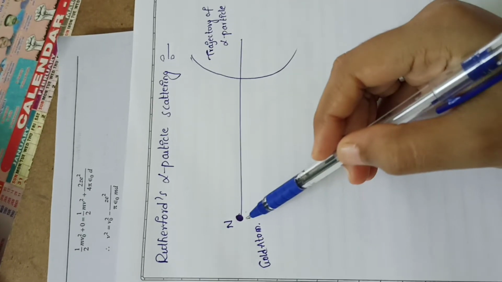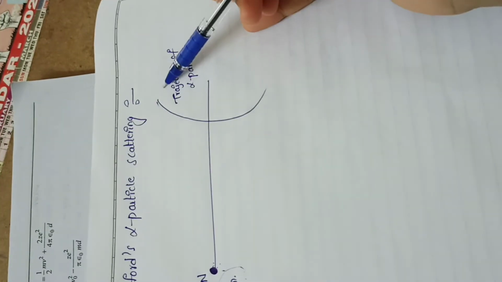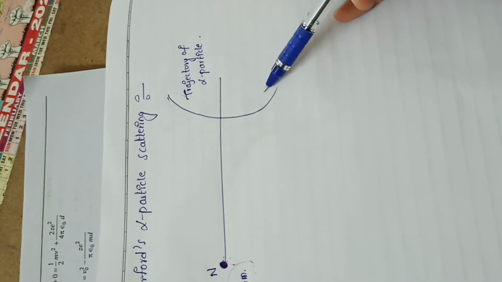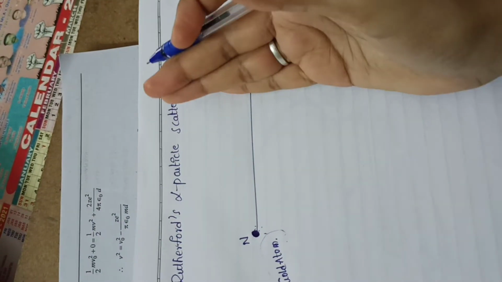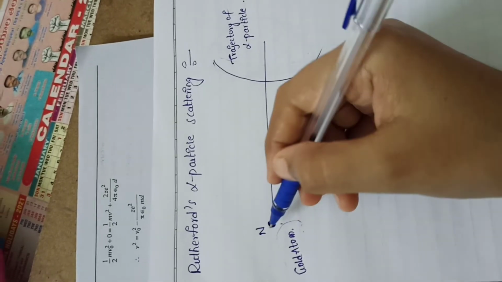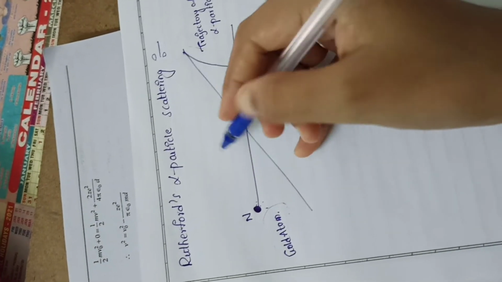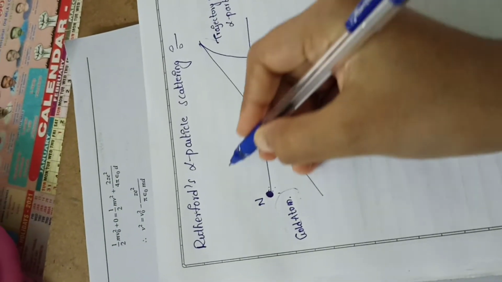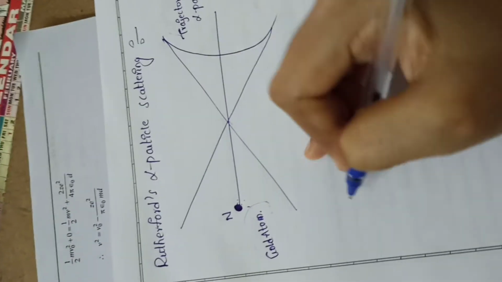See here, this is a nucleus. Here I am placing my gold atom, and this is the trajectory of the alpha particle. Whenever the alpha particle beam moves towards the gold atom, before reaching the gold atom, some of the alpha particles are deflected like this and some are deflected like this. This is the deflection of alpha particles.